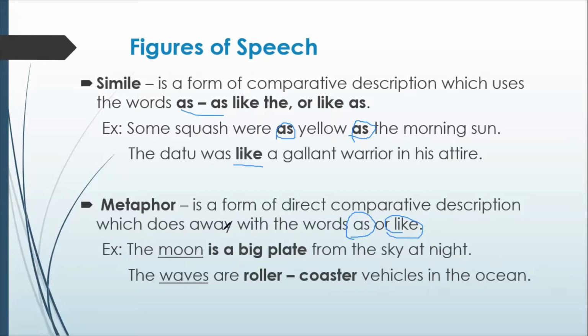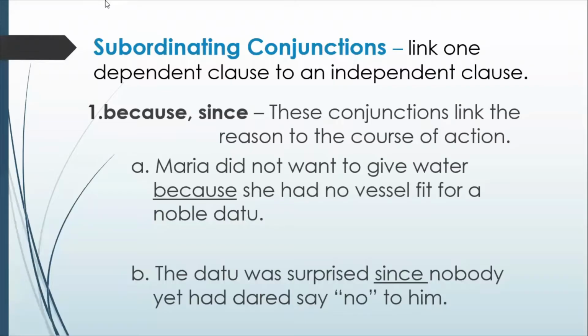The moon is compared to a big plate in the sky. The second example is the waves are roller coaster vehicles in the ocean. It compares the waves to a roller coaster. Alright, let's go to subordinating conjunction.